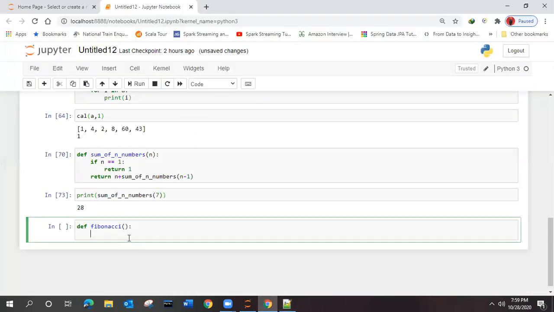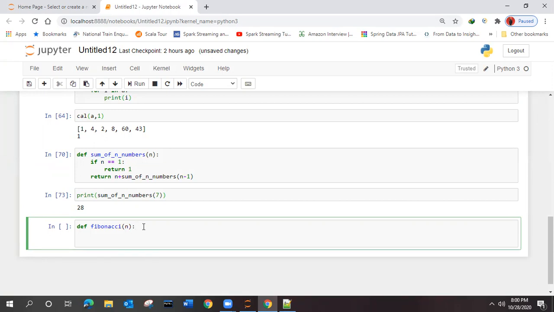So this is a Fibonacci series, and it will ask you for one limit. The limit will be integer type only, right? We have given it. Now, this is not the number, it is the limit. It means how many elements you have to print.